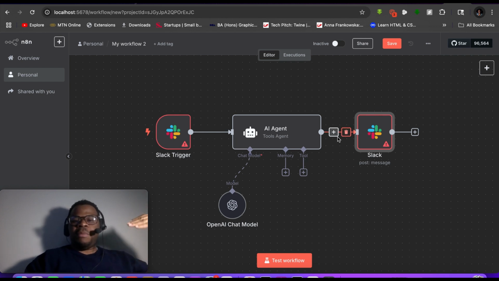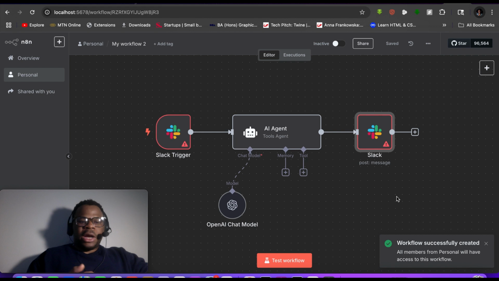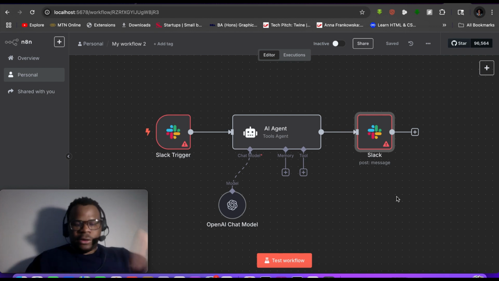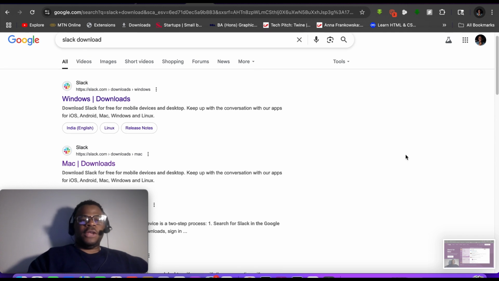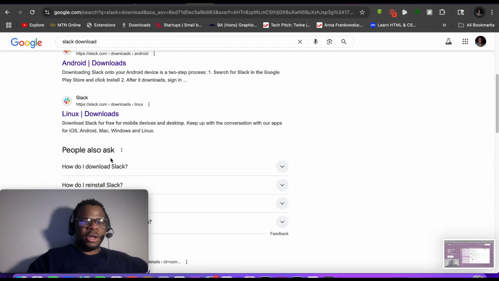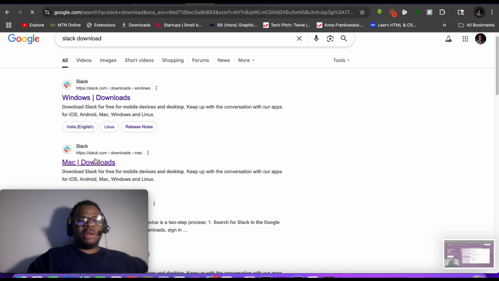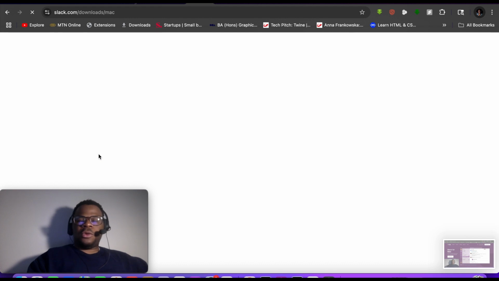So you see that we've already made our workflow, and the next thing we have to do is to save. And after saving, what we have to do right now is to create a Slack application that helps us to integrate this. You want to first install your Slack application. If you have a Windows system, a Mac system, or a Linux system, you want to install that application. So I have a Mac. I'm going to come here, install it from the Mac, and I've already done that before, so I don't need to walk through that in my local system anymore.